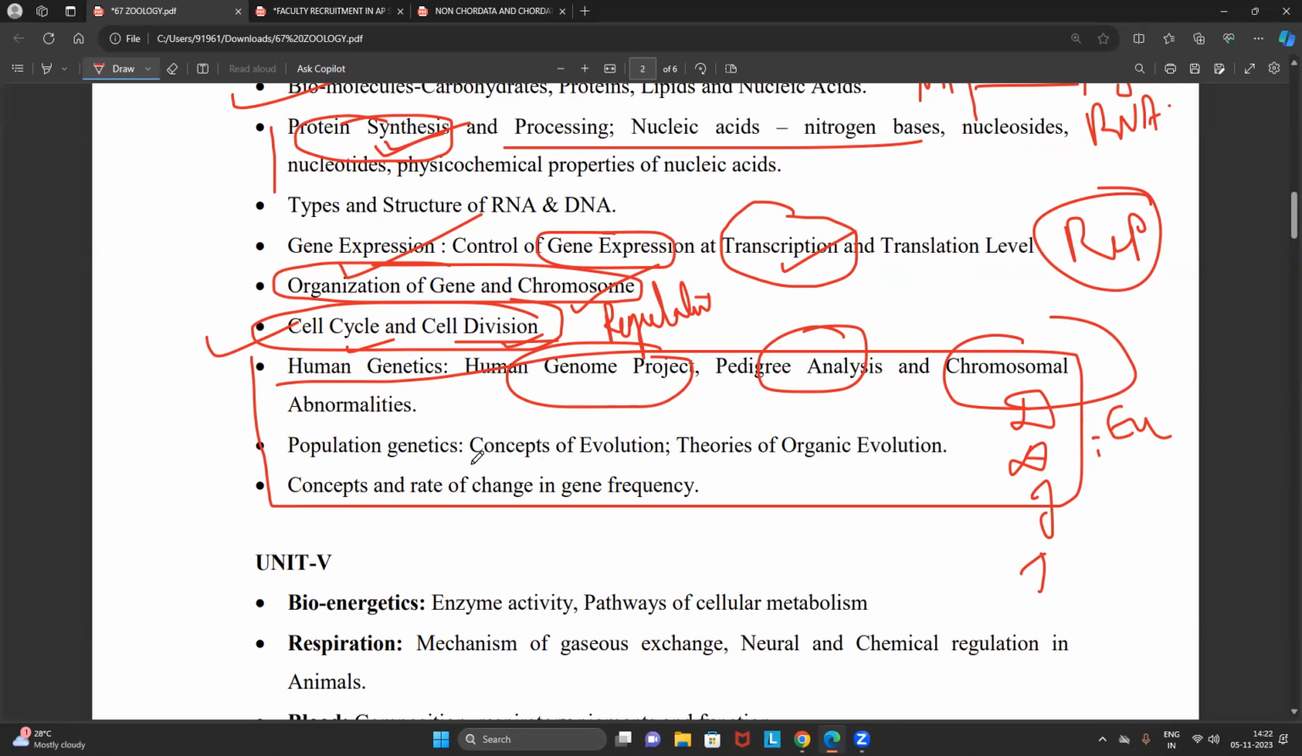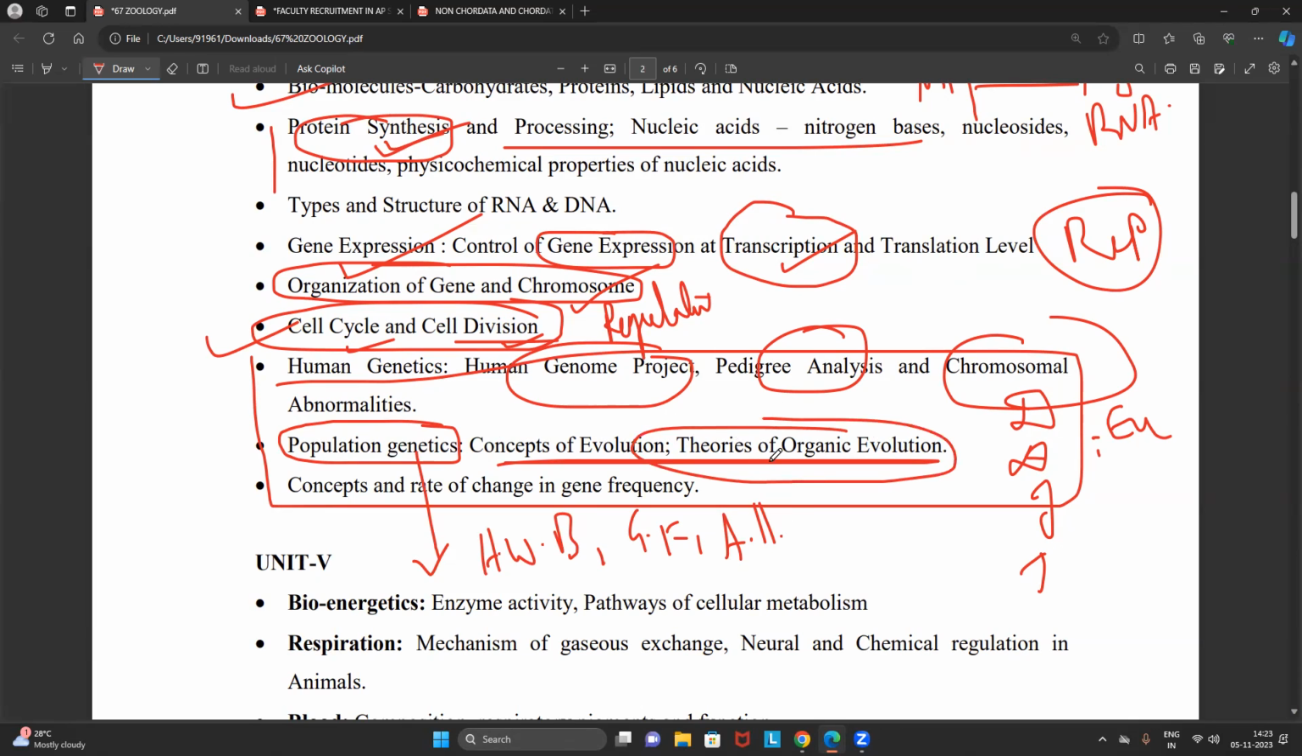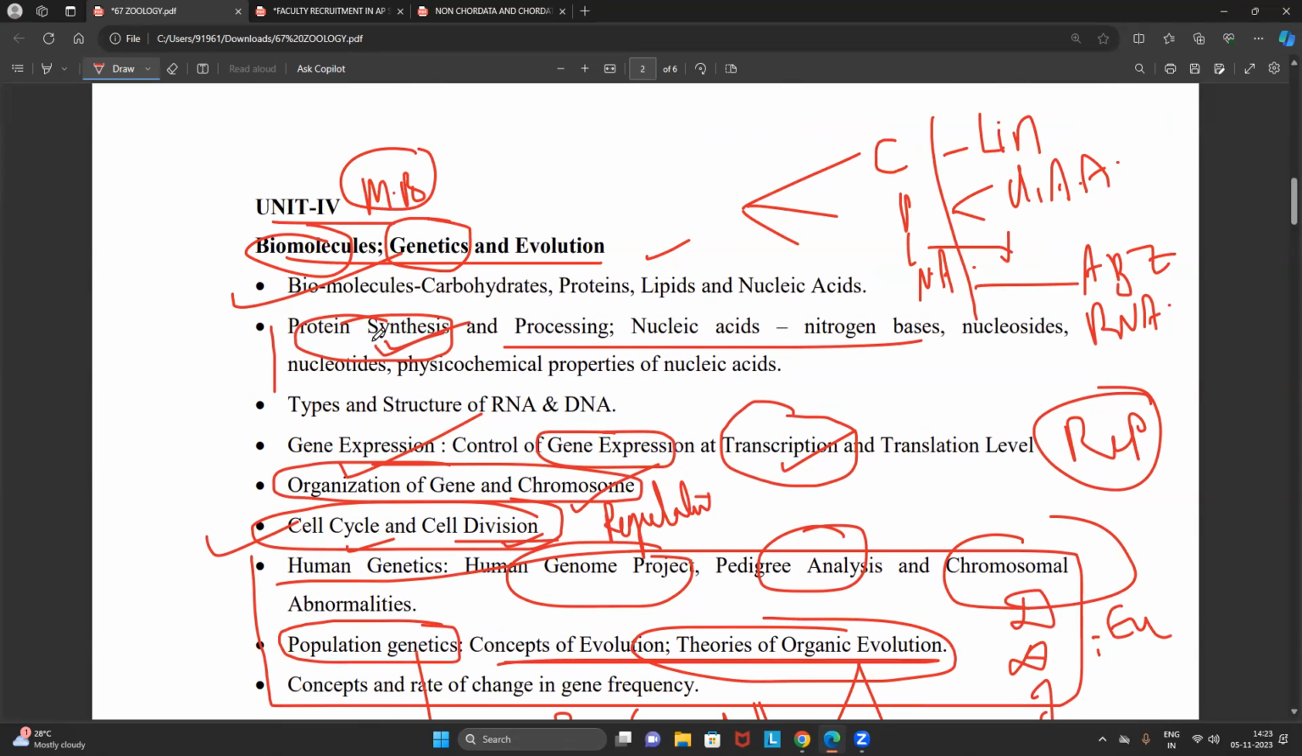And population genetics, see, I don't know what kind of syllabus they have framed. They have given population genetics as a heading, but they have given the concept of evolution. So here, basically, we have to focus on the Hardy-Weinberg equilibrium, gene frequency, allelic frequency. There are numerical questions we can expect. Whereas concept of evolution, theories of organic evolution, where we are focusing on Lamarckism, Darwinism, and we will study about the Oparin, Haldane, Miller experiments. That is also a so easy unit, but it's a scoring unit.